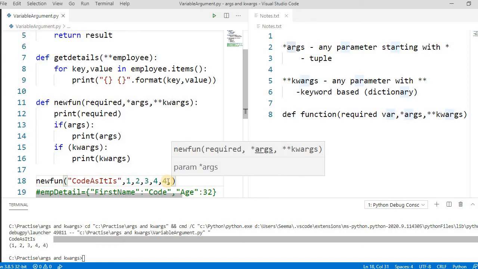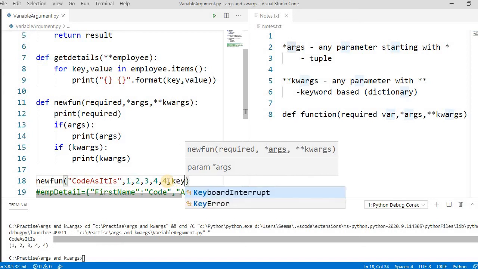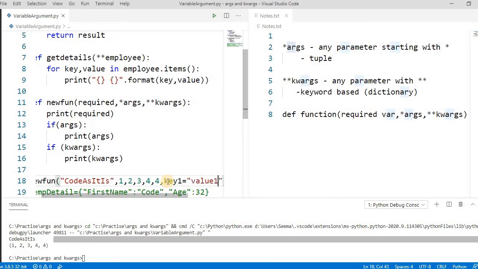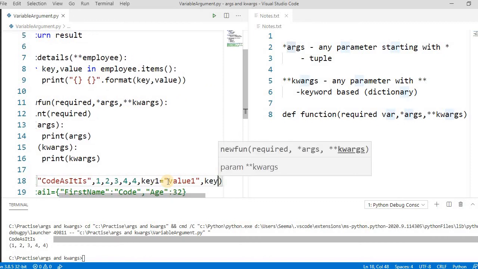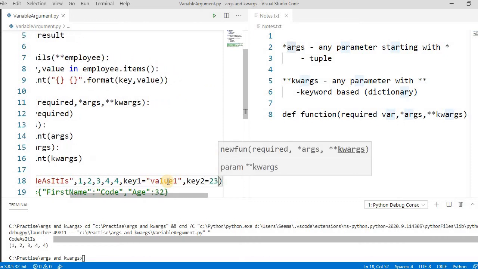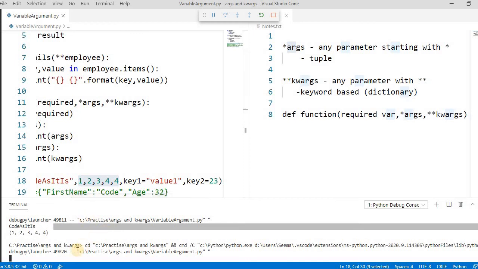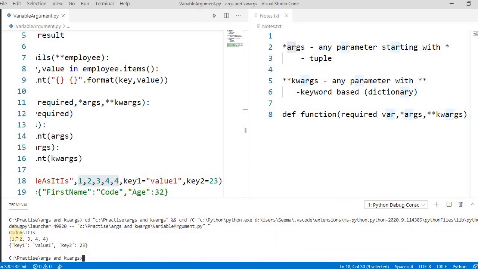Let's pass something like key-value pairs. Let's take an example like key1 equal to value1, or key2 equal to value2, anything you can pass. Now it will return three things: one is the required one, second is the tuple, and the third one is the dictionary. Let's run this. See here, it's printing the required one, then the tuple with all the star arguments, then the double star also printing like a dictionary.